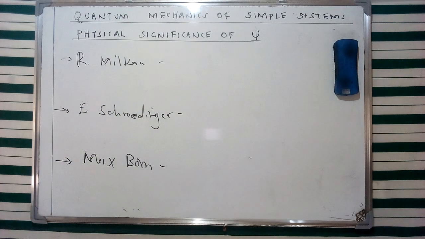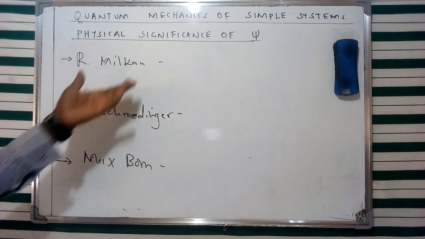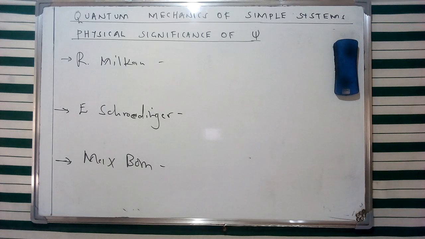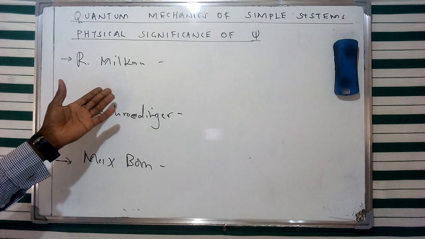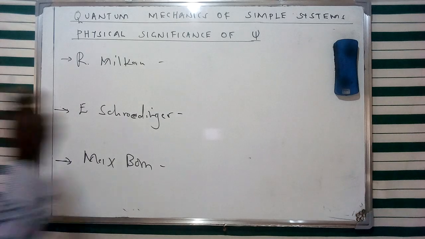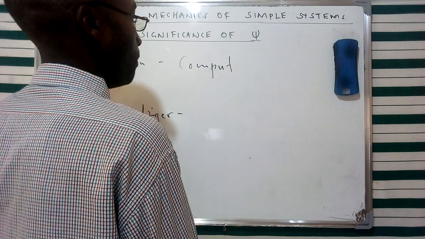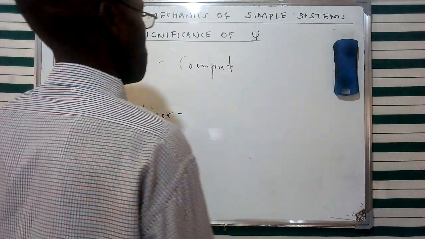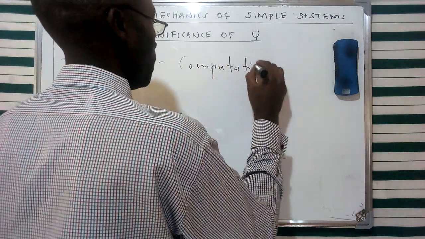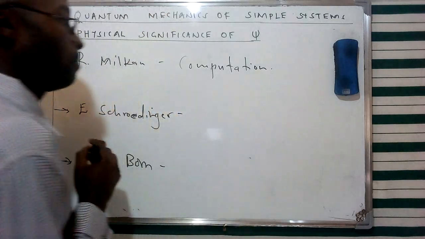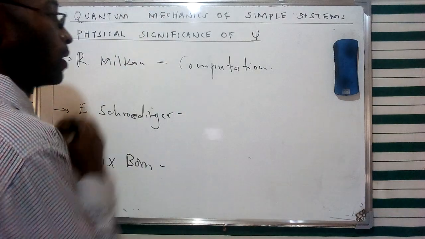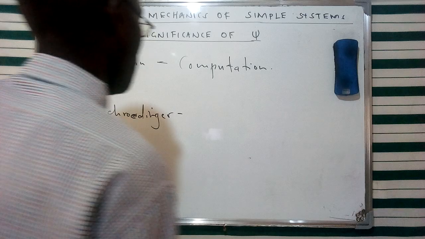Now, according to Robert Millikan, the wave function basically represented a mathematical quantity that could assist in computing experimental results. And of course, according to Robert Millikan, he gave a minimal relevance to this specific aspect of the wave function. And therefore, its main purpose, according to him, was just to assist in computation of experimental results.